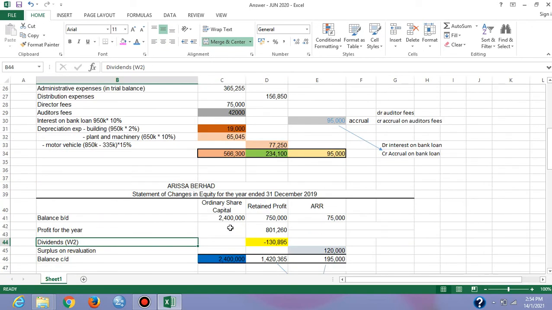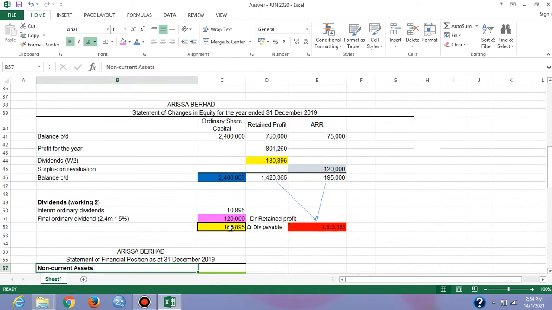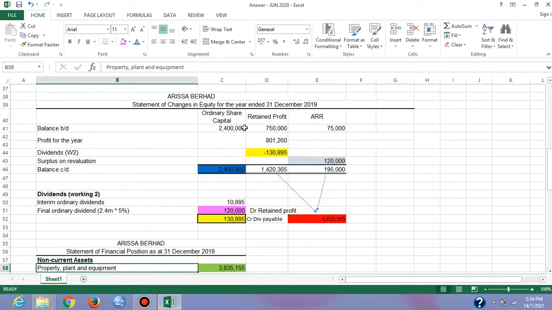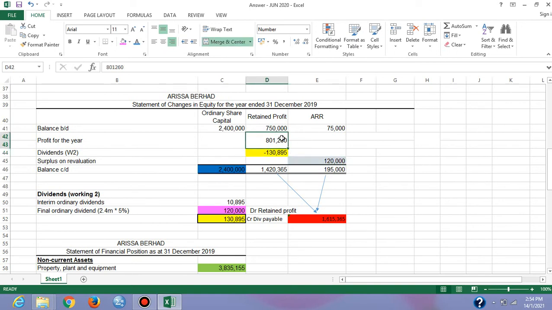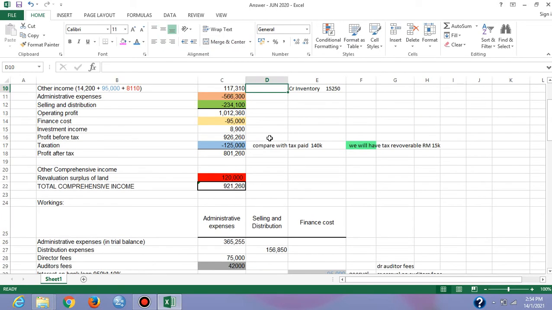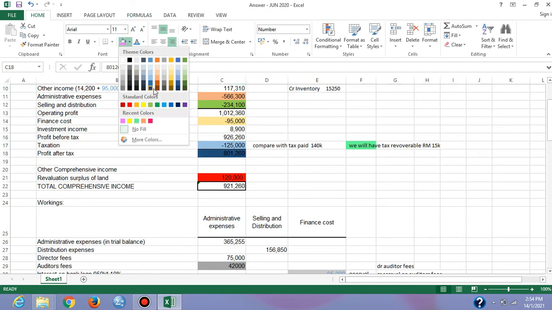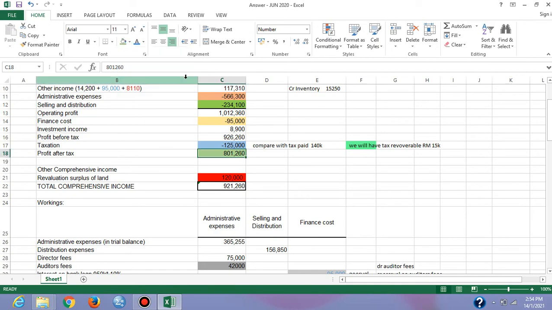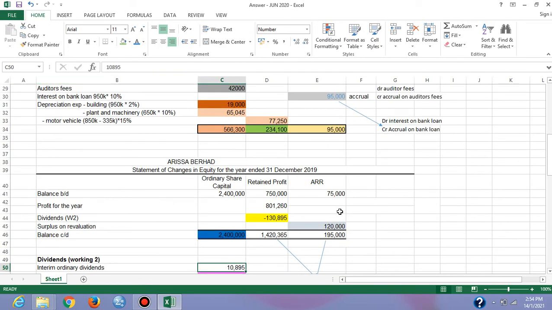Then kita ada statement of changes in equity. You have already put all the opening balances. We have taken care of the dividend. We have included the revaluation surplus. The only thing that is missing is your profit for the year. So look into your SOPL. How much is the profit? 921,260. So we have to transfer that figure ke statement of changes in equity.